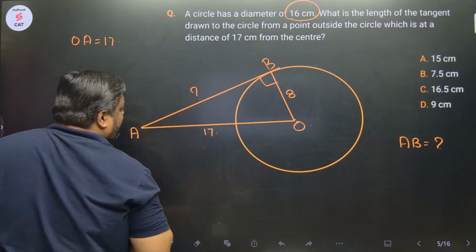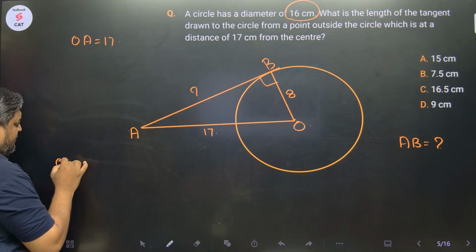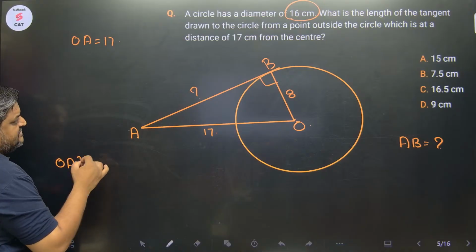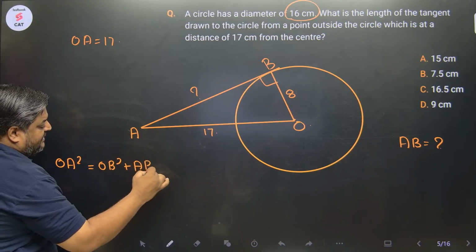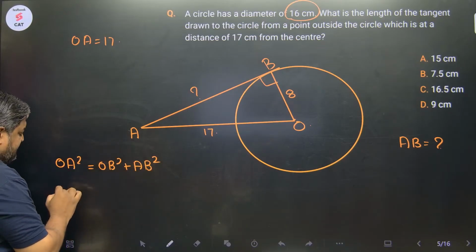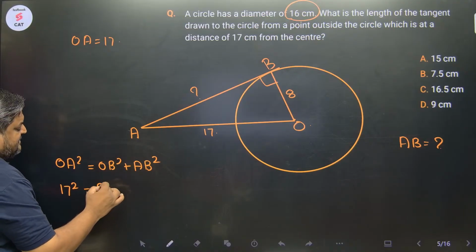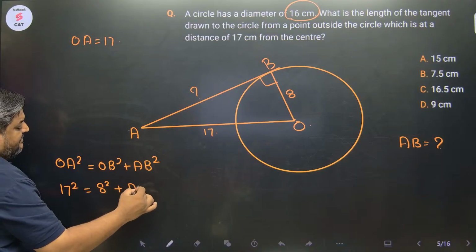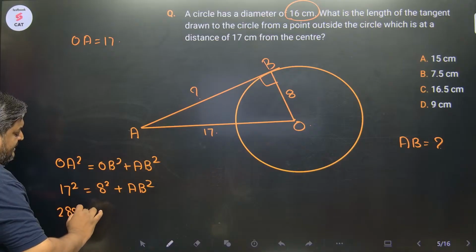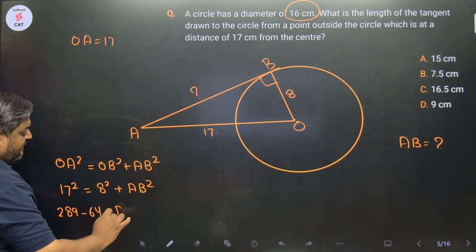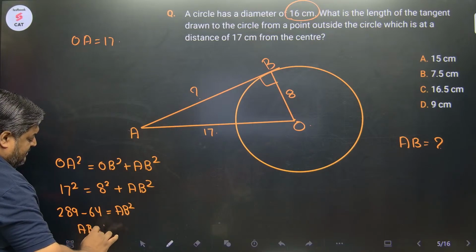Sir, this is a very easy question, just do it quickly. OA square is equal to OB square plus AB square. OA square is 17 square equals OB square, which is 8 square, plus AB square. How much is this? 289 minus 64 equals AB square. So what will AB be? 15.